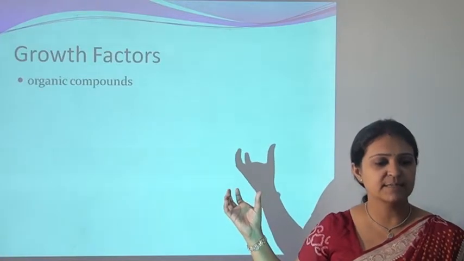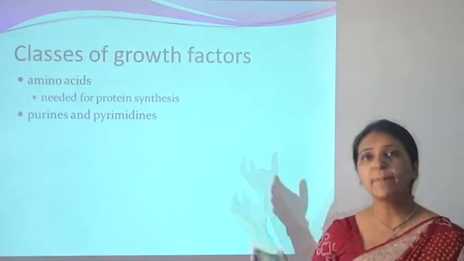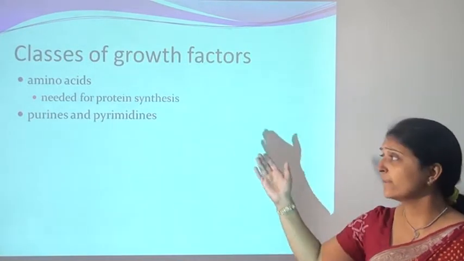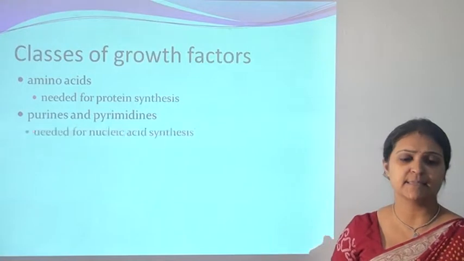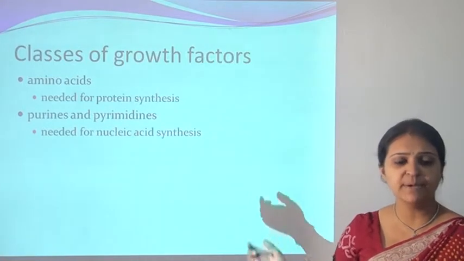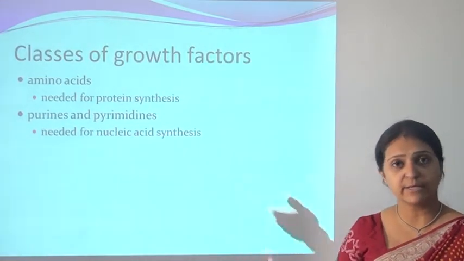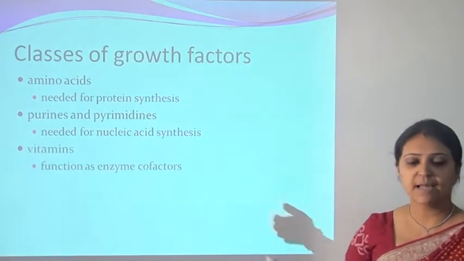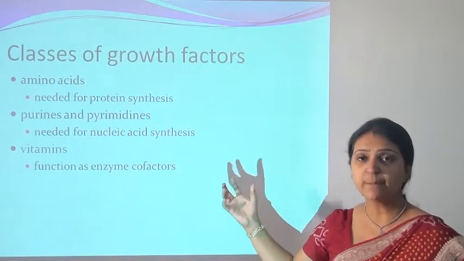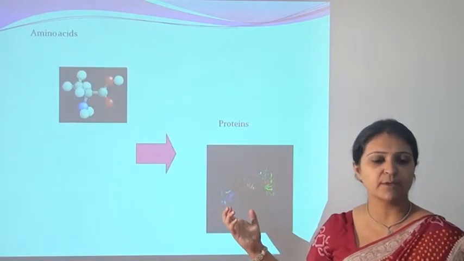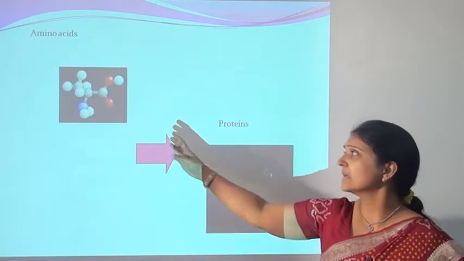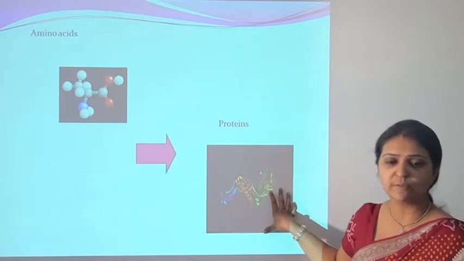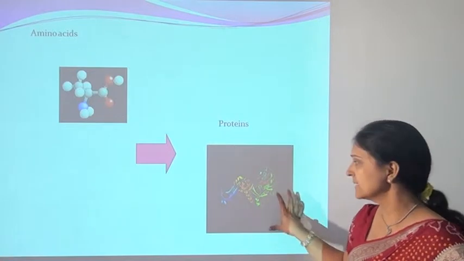Then growth factors. There are many organic growth factors required for the growth of microorganisms, such as amino acids, which are needed for protein synthesis. Purines and pyrimidines are needed for nucleic acid synthesis in microorganisms. Vitamins are needed for the function of some enzymes and cofactors in microbial cells. Amino acids are the building blocks of protein and are required for the synthesis of protein in microorganisms.